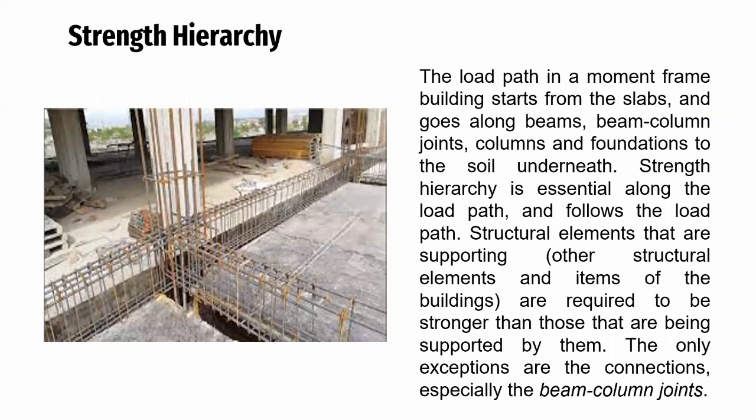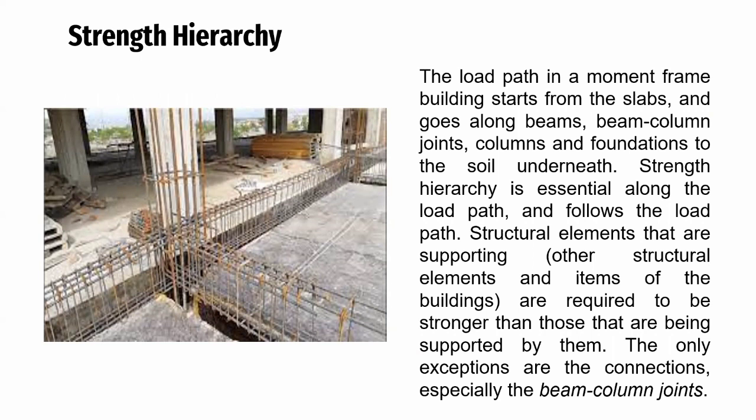Then for the strength hierarchy, the load path in a moment frame building starts from the slabs and goes along beams, beam column joints, columns, and foundation to the soil underneath. Strength hierarchy is essential along the load path and follows the load path.